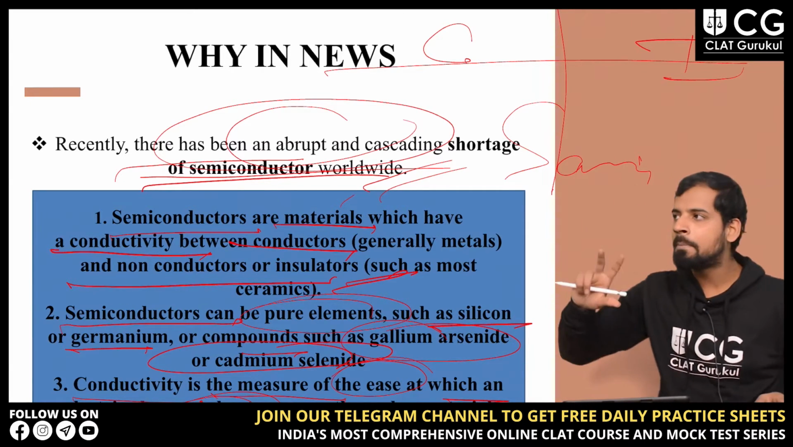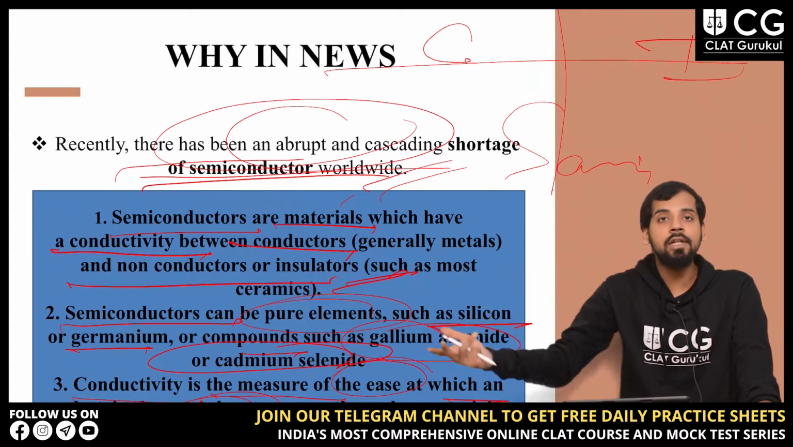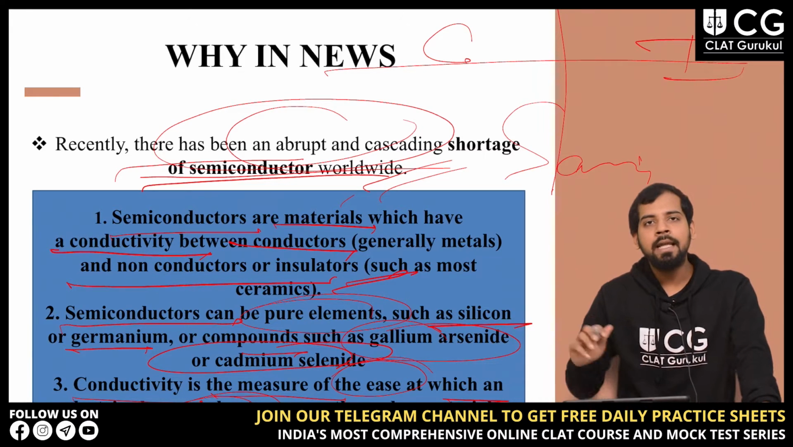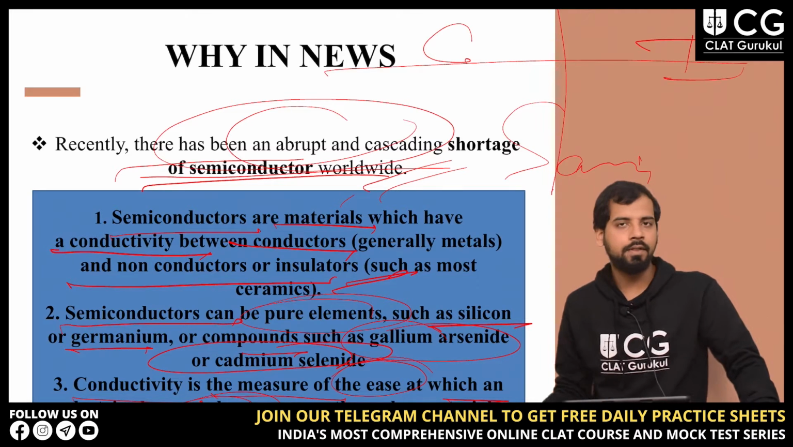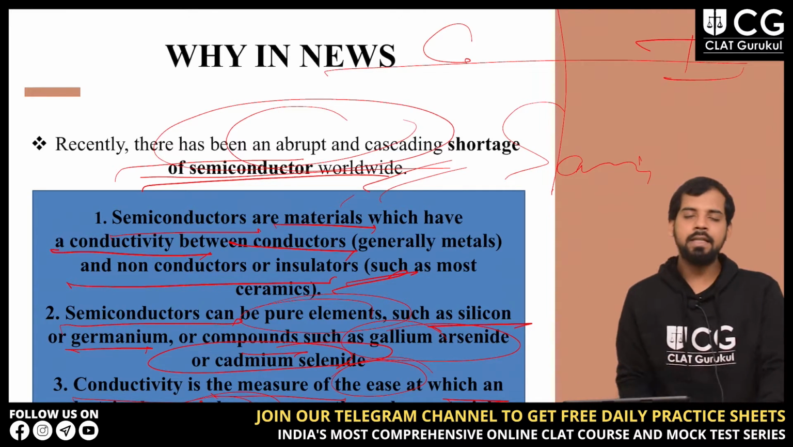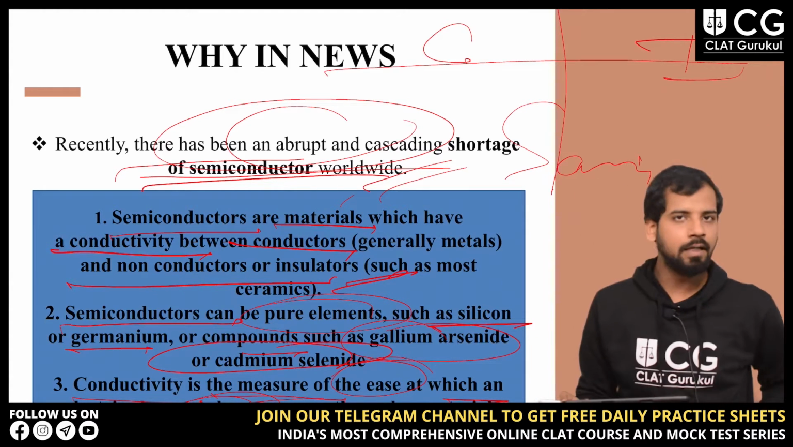And if we take the example of insulators, they have zero conductivity because they won't allow any heat or electric current to pass through. So conductivity is a measure of the ease at which an electric charge or heat can pass through that material.